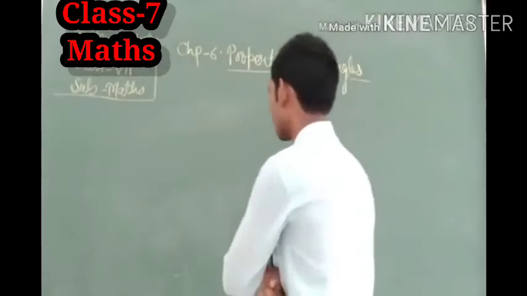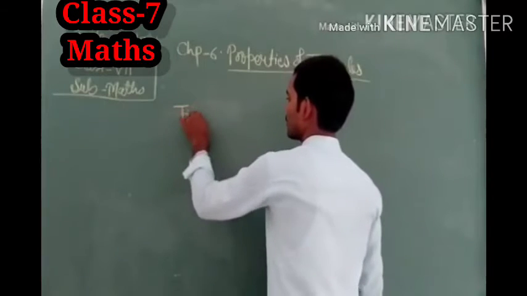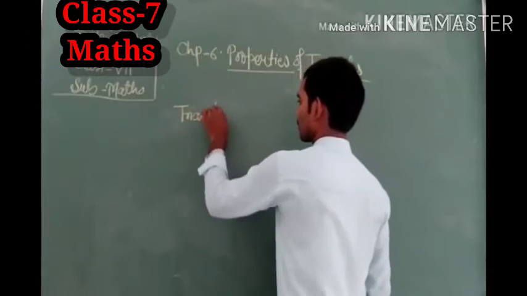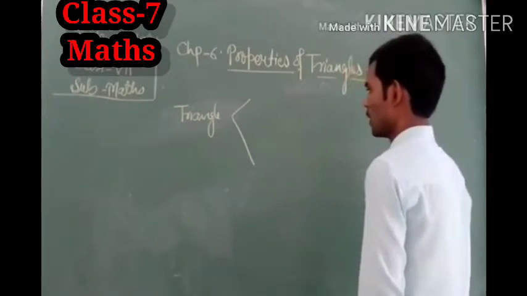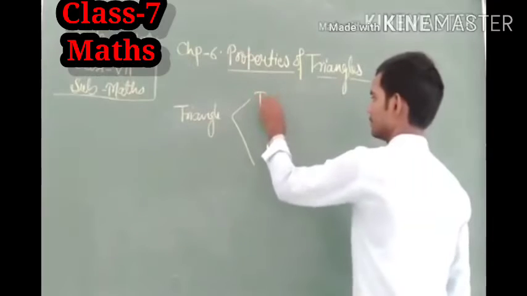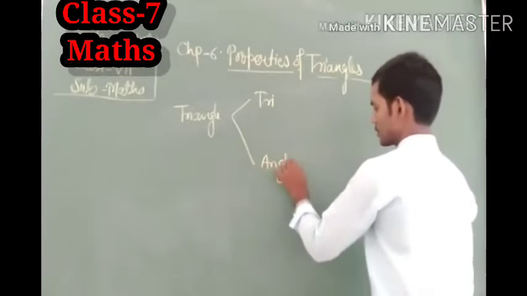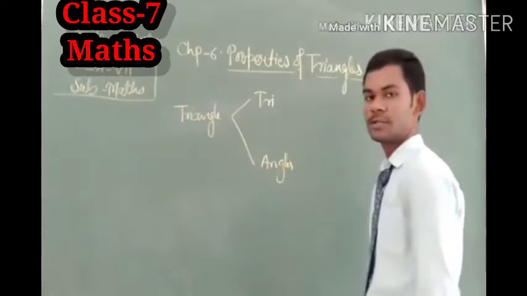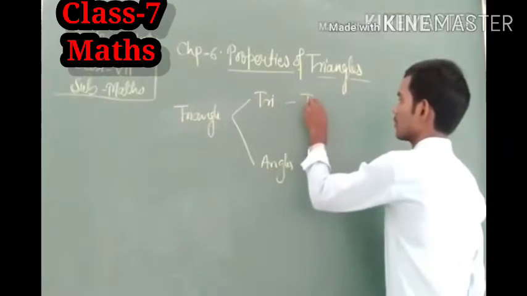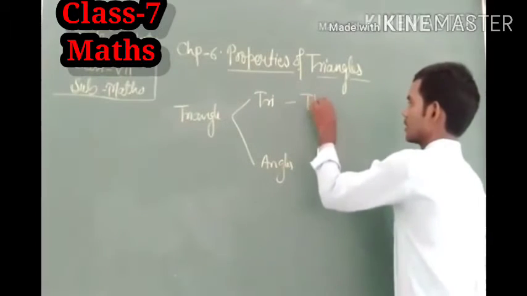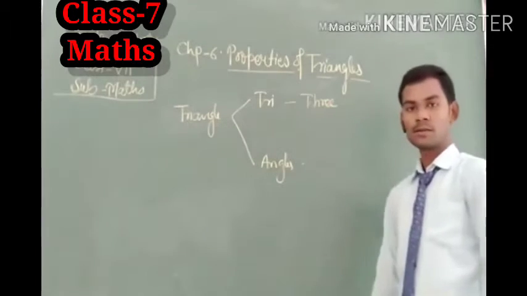So here we shall discuss the triangle. The word triangle is derived from two words, tri and angle. As you know, the meaning of tri is three, and you already know about the angle.